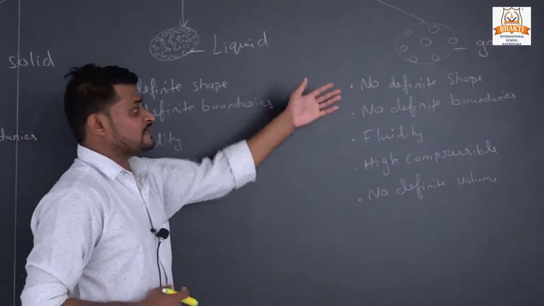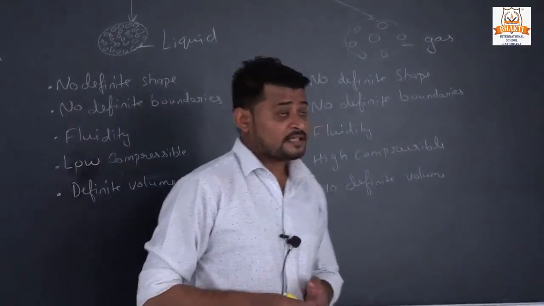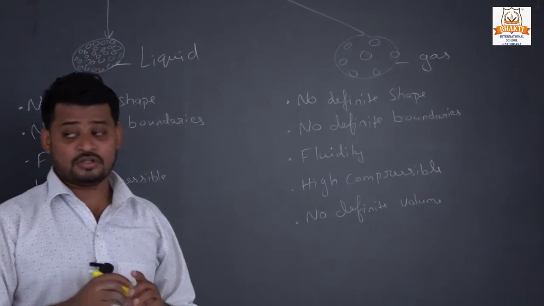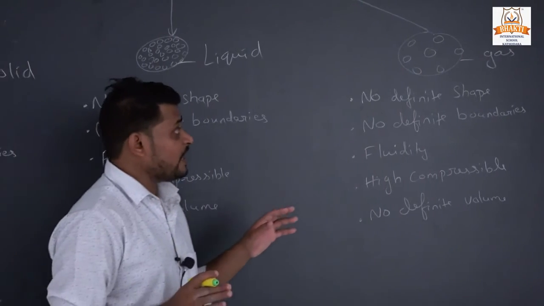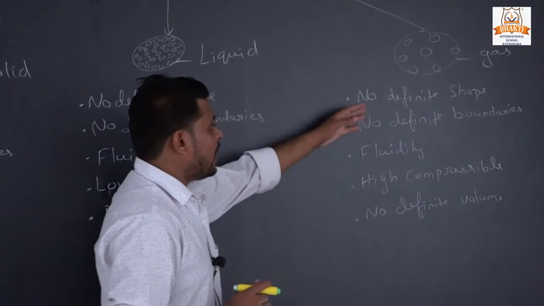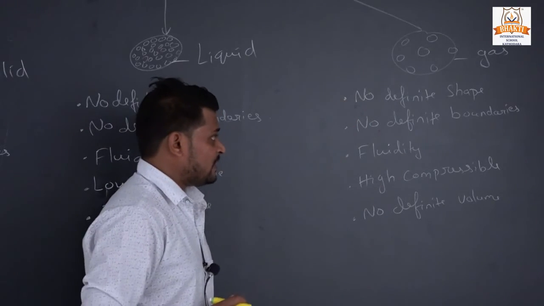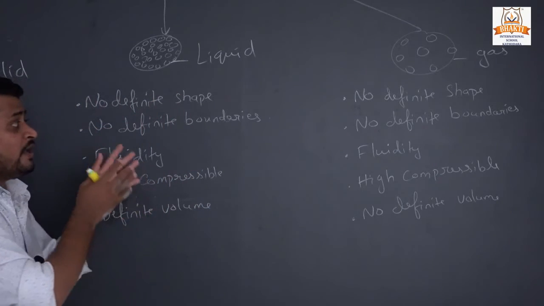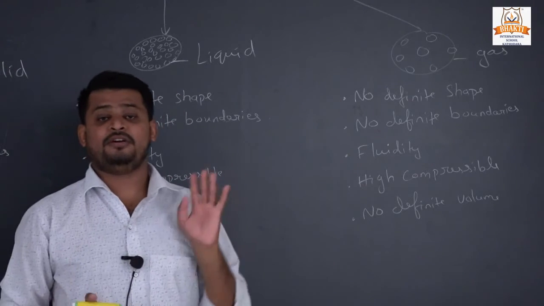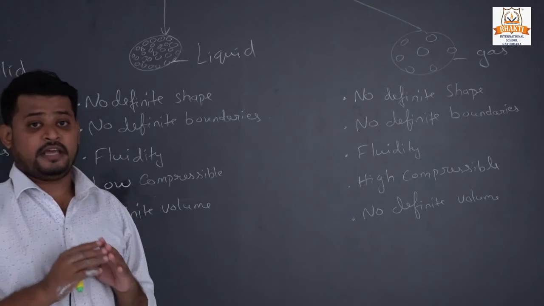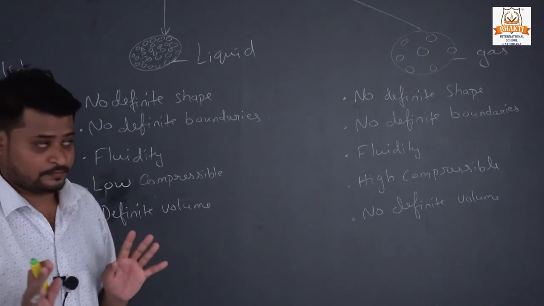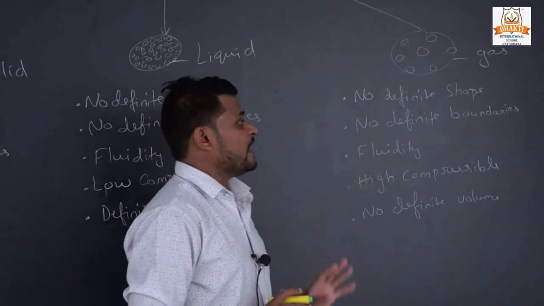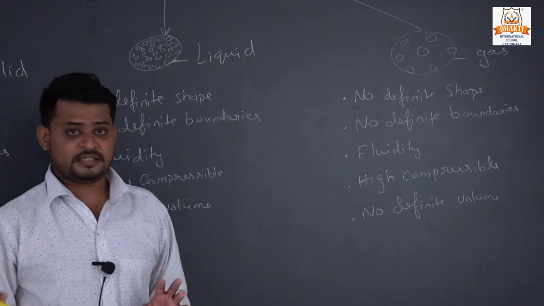Now third is gas. We will see the diagram. The particles of gas are not close to each other, they have so much space between them. The properties of gas: no definite shape. Like liquid, if we fill gas in any container, it will take the whole space and fill everywhere in the container. So gas does not have a definite shape.